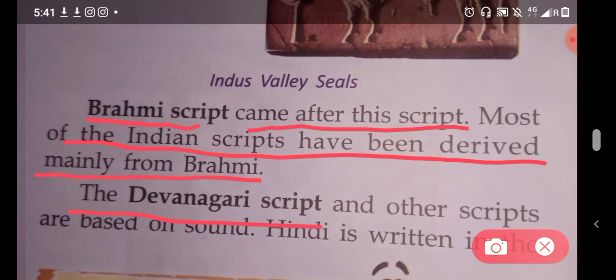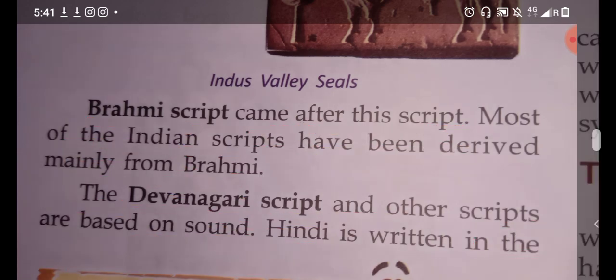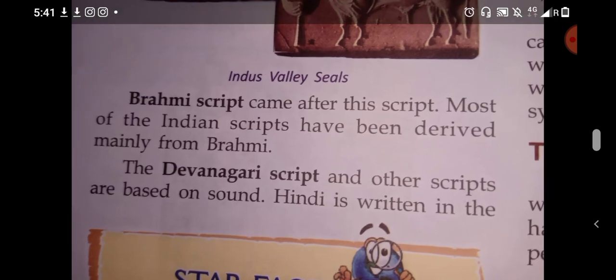The Devanagari script and other scripts are based on sound. Like we are using Devanagari script, these are based on our sounds. Hindi is written in Devanagari script, and we also use Urdu, Persian, and Arabic in our country.